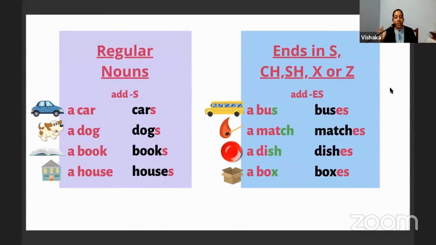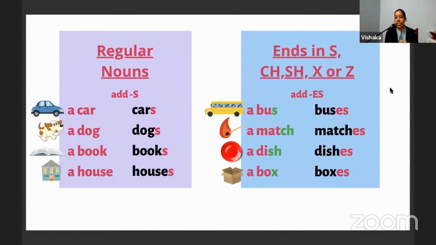We add an ES. It's very simple. See, it's all highlighted in green. S, CH as in match, you add an ES. Same with SH, add an ES. And X, add an ES. A box, you add an ES to make it plural. Did you all understand?